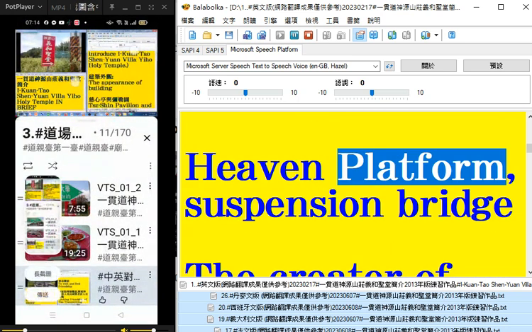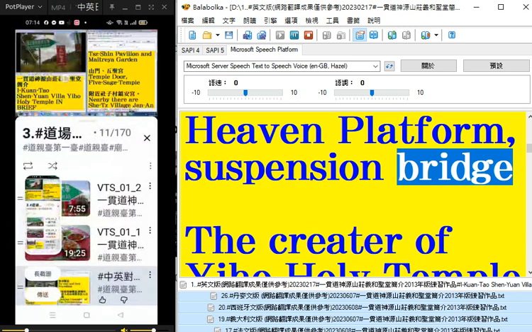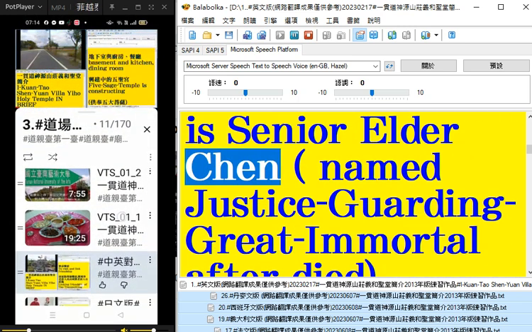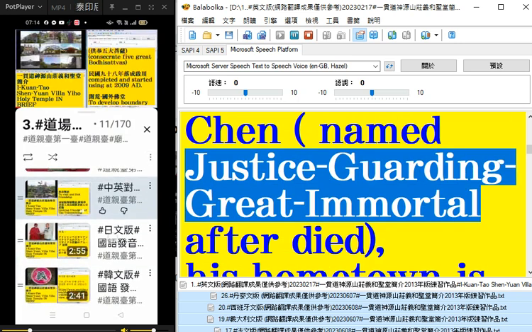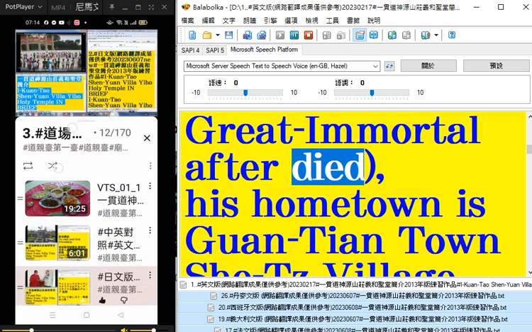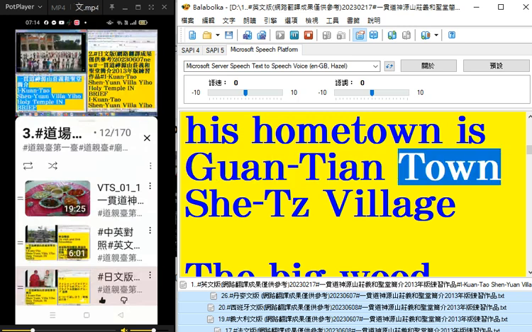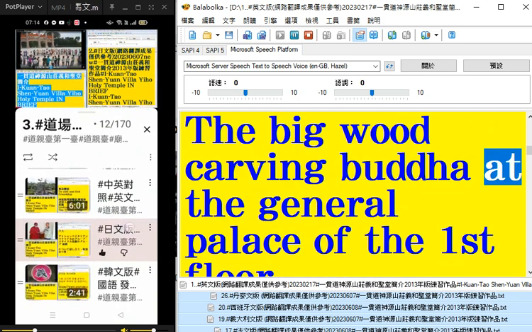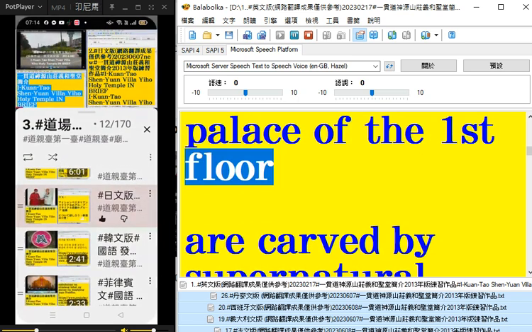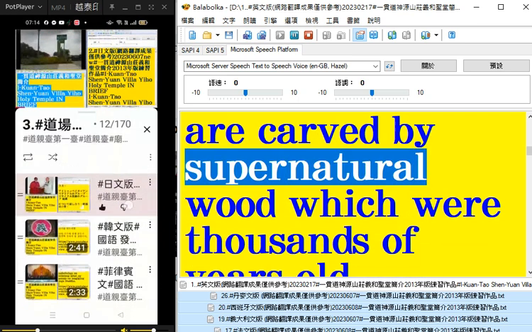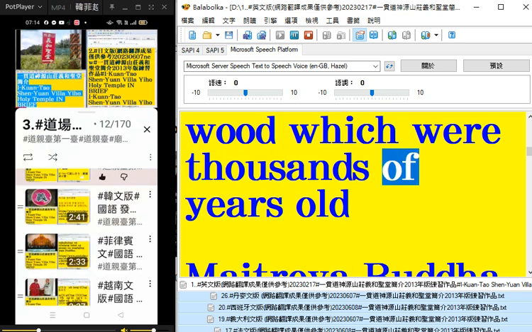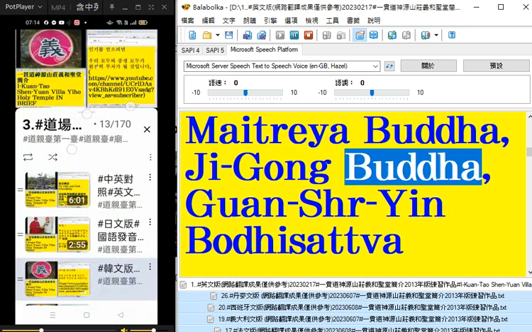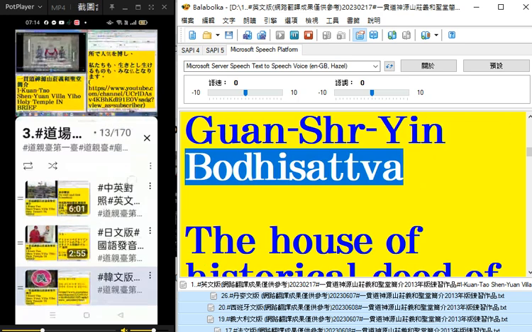Heaven Platform, Suspension Bridge. The creator of Yiho Holy Temple is Senior Elder Chen, named Justice Guarding Great Immortal after he died. His hometown is Guantia Town Shi TZ Village. The big wood carving Buddha at the General Palace of the first floor are carved by supernatural wood which were thousands of years old. Maitreya Buddha, Jigong Buddha, Guan Shryin Bodhisattva.